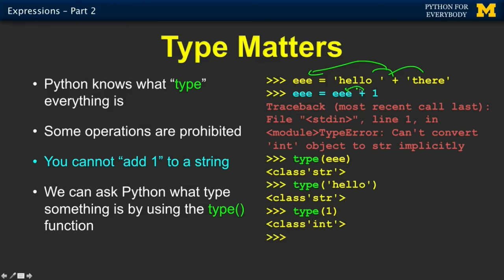And now I say I want to add 1 to it. And it looks to its left, looks to its right. This is a string, and this is an integer. And Python says, I don't know how to do that. Python could know how to do it, but it's chosen not to know how to do that. And so you get the dreaded traceback. And traceback is like syntax error.